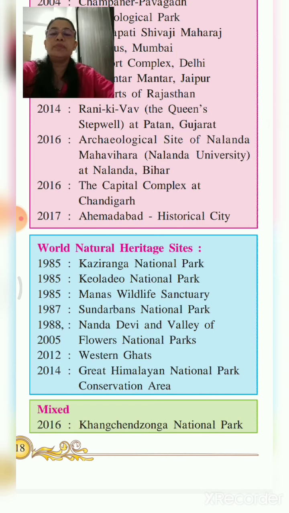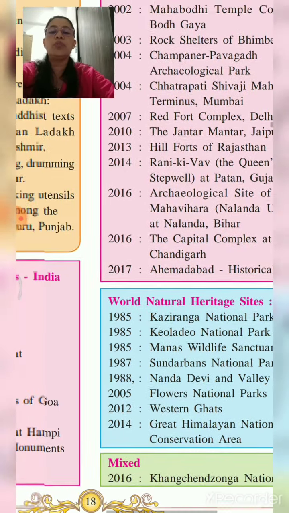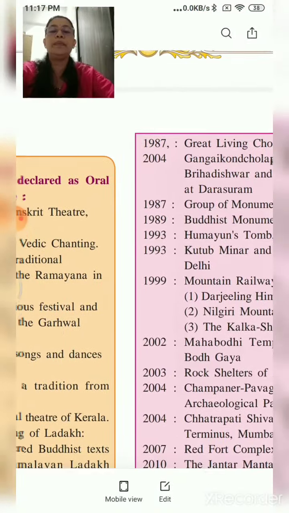Then there is a blue box called the World Natural Heritage Sites. These are the World Heritage Natural Heritage Sites. And then there is only one mixed site, that is 2016, in the green box. You are going to read this entire page twice or thrice.